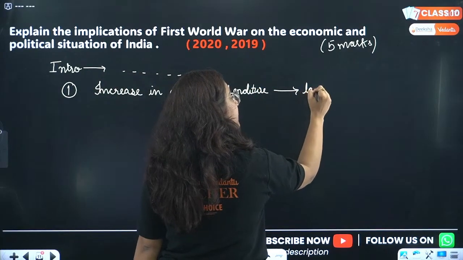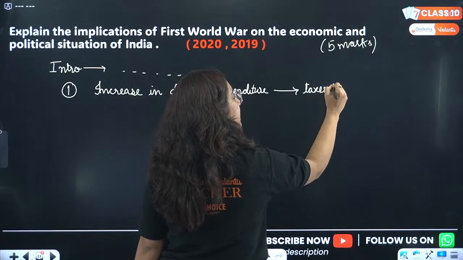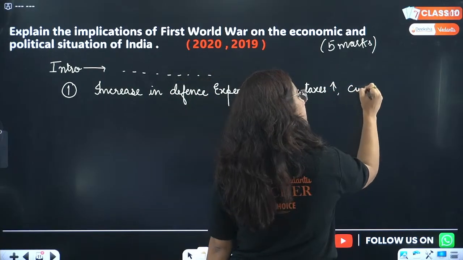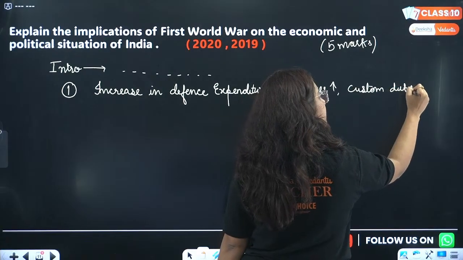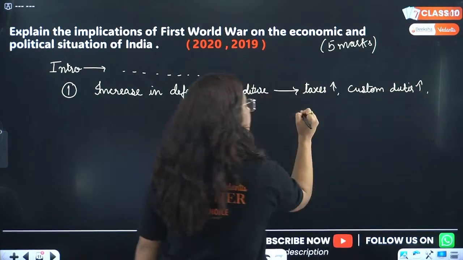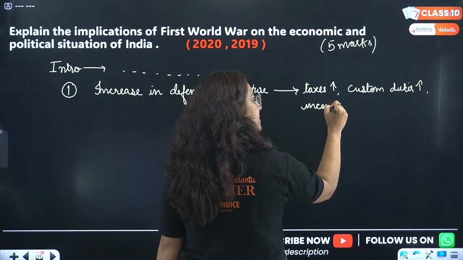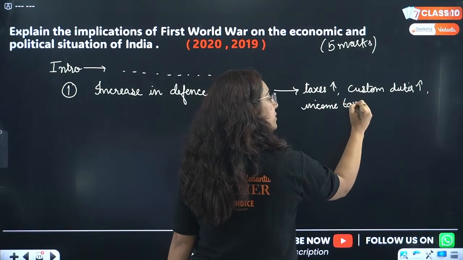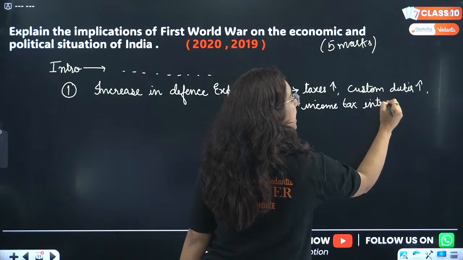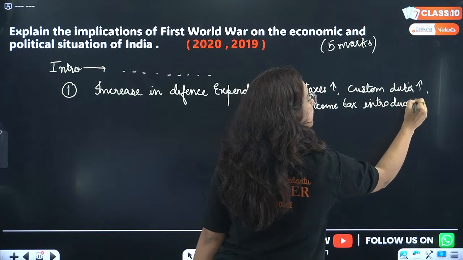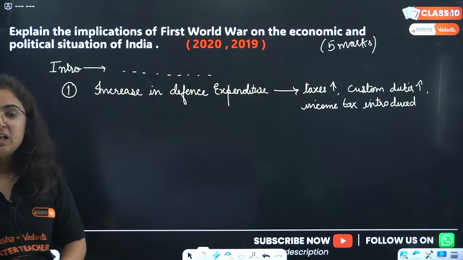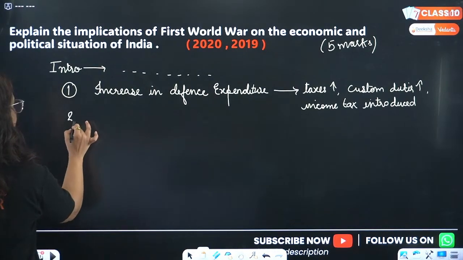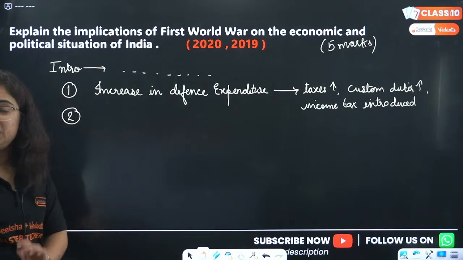And hence what happened, beta? Taxes were increased in India. Custom duties increased in India, as well as income tax. Income tax was introduced in India. Whenever a war type situation happens, what is the first thing?